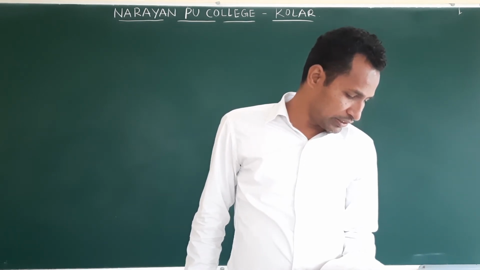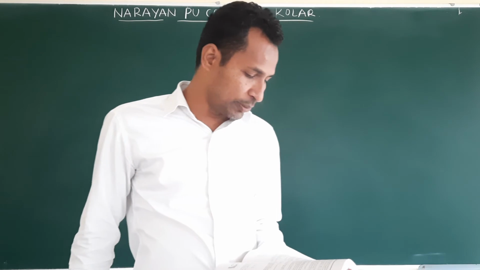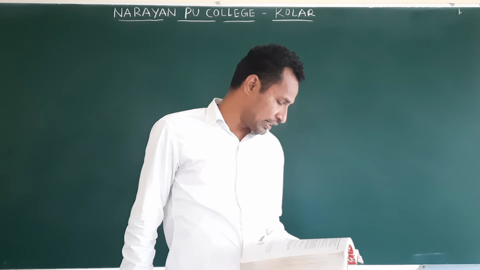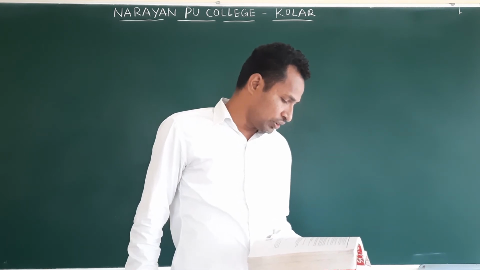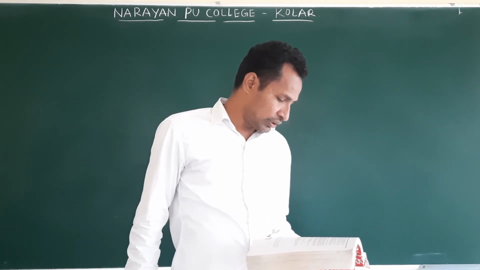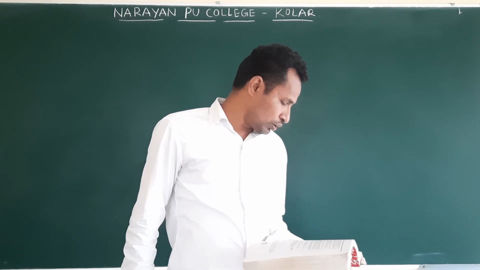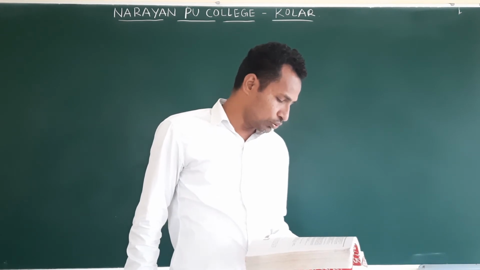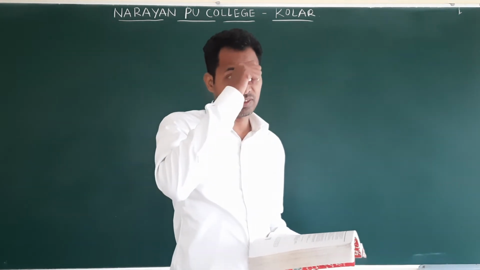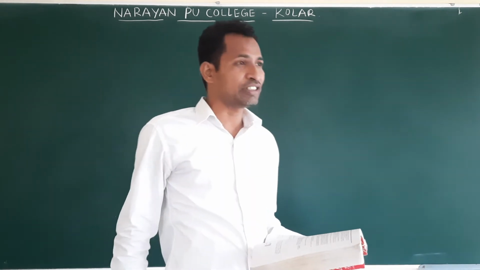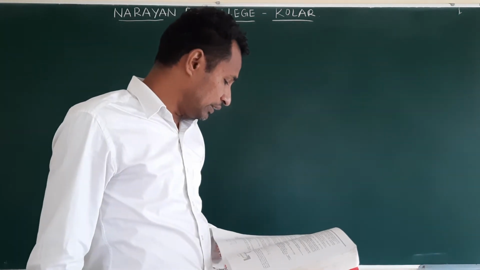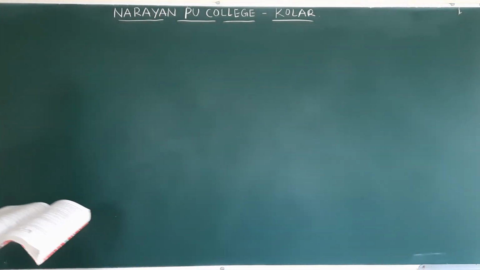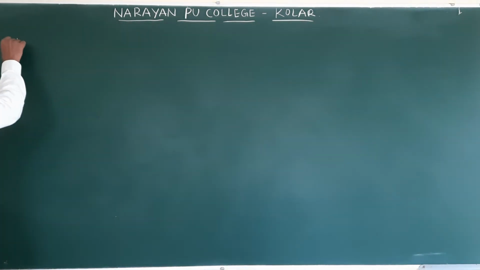A truck starts from rest and accelerates uniformly at 2 meters per second square. At t is equal to 10 seconds, a stone is dropped by a person standing on the top of the truck, 6 meters high from the ground. What are the velocity, acceleration of the stone at t is equal to 11 seconds? Okay, it's a very interesting question and thinking question.